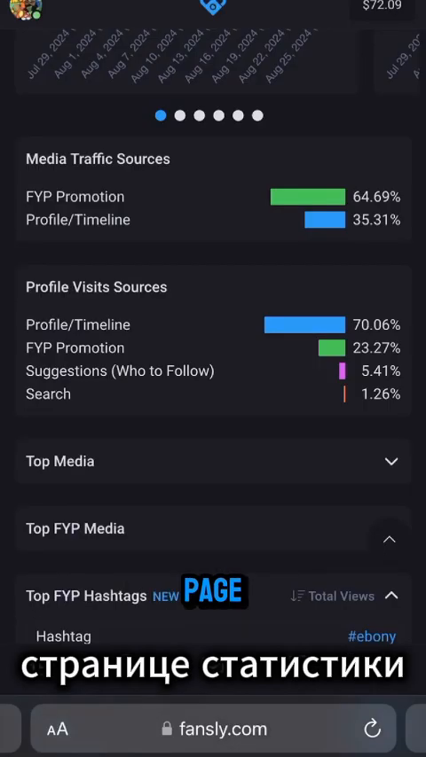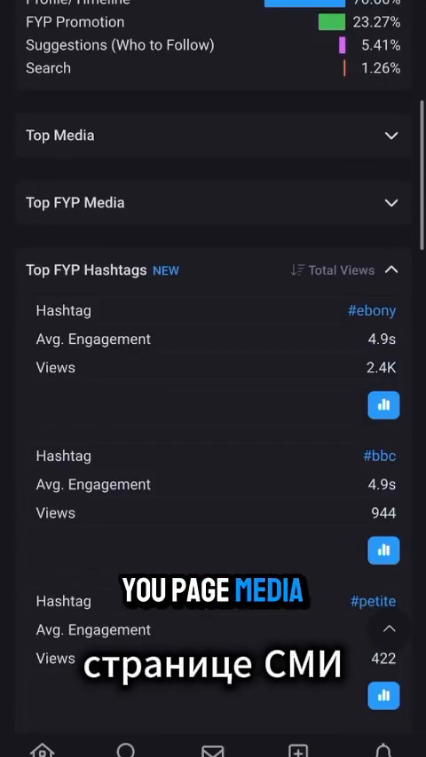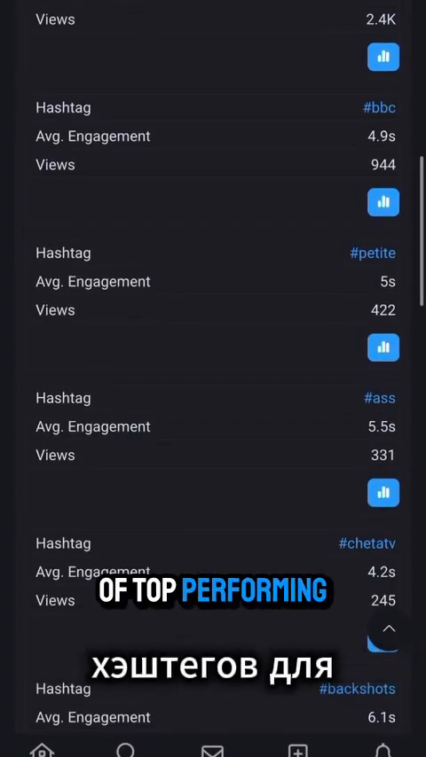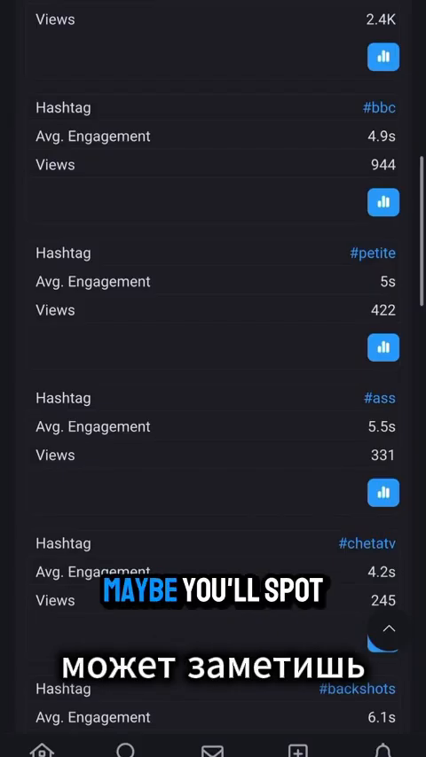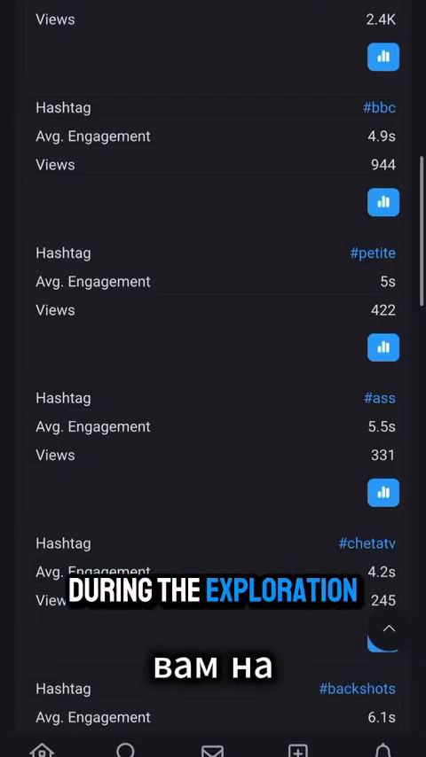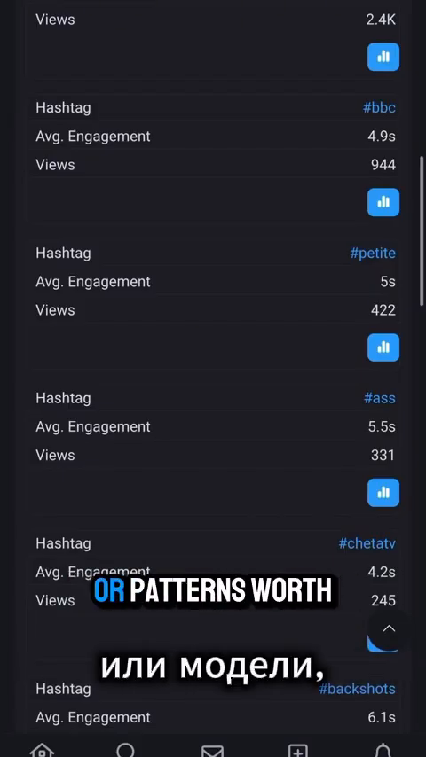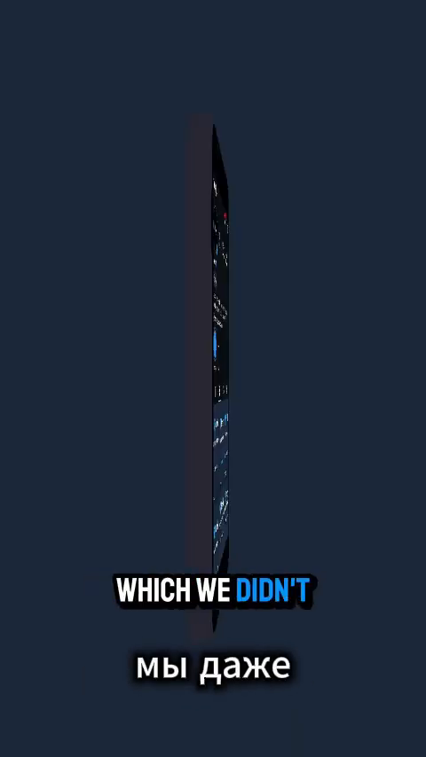On your stats page, right below your top performing For You page media is your list of top performing For You page hashtags. Maybe you'll spot which hashtags really help you during the exploration phase, or potential niches or patterns worth exploring further. Okay, that was a lot, but more can always be said. Algorithms can't always be perfectly decoded when there's a human element involved, so you might find something that works for you, which we didn't even mention.